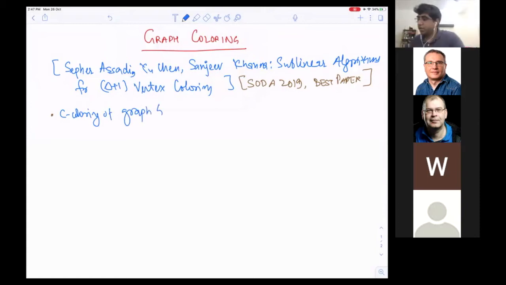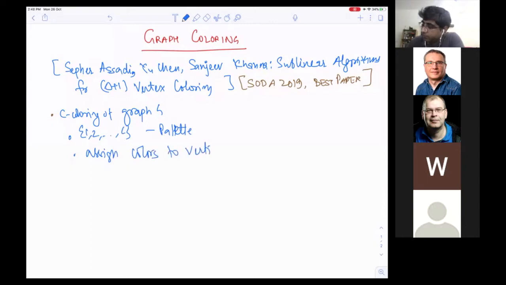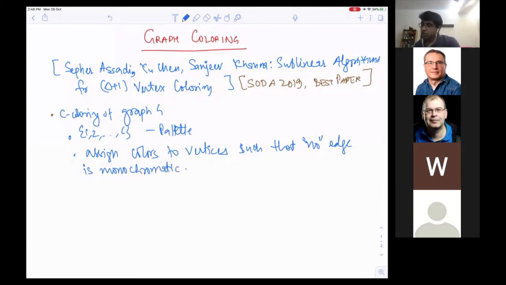A C coloring of a graph G is nothing but you have a palette of colors, say 1, 2, up to C. This is my palette, and what I want to do is assign colors to vertices such that no edge is monochromatic. Okay, so this is what is called a C coloring of a graph.